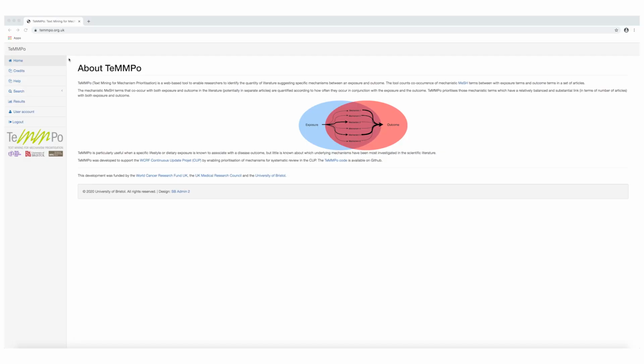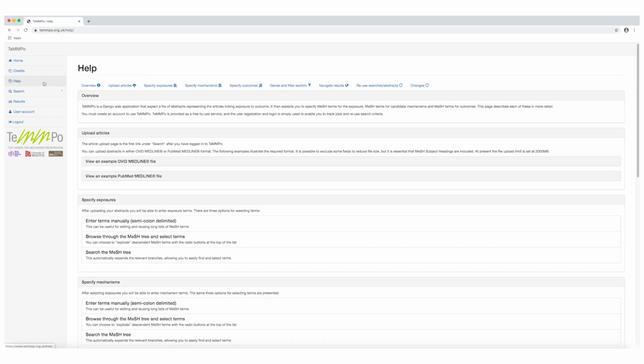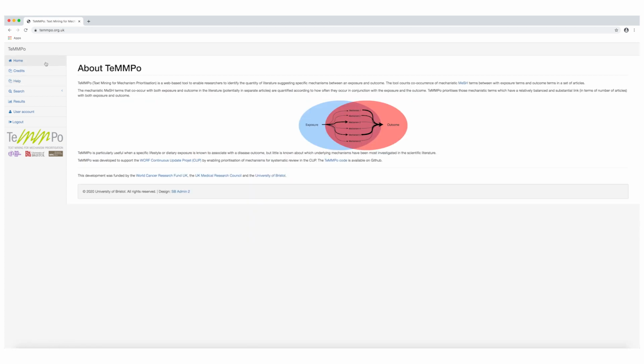TeMMPo identifies and visualizes the amount of evidence underlying mechanisms across many potential pathways, and helps prioritize mechanisms of interest. Here we will use obesity and prostate cancer risk as an example. In order to use TeMMPo, you need to create and upload your article sets. Instructions on how to create and upload your article sets can be found in the Help section.